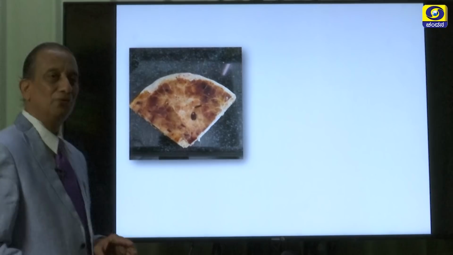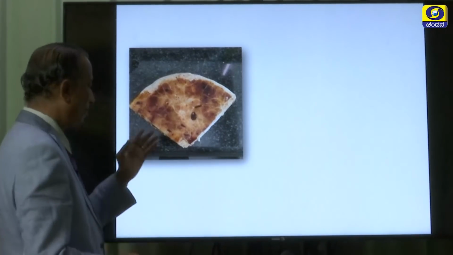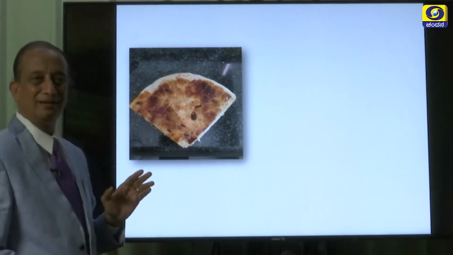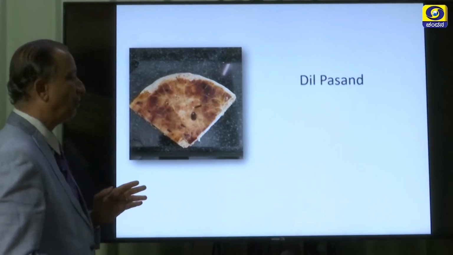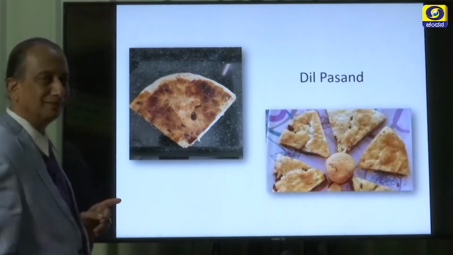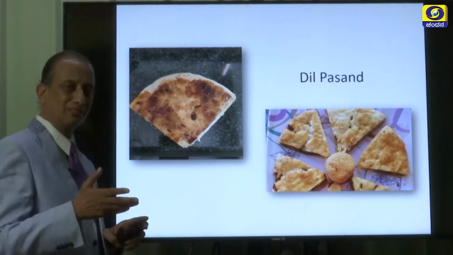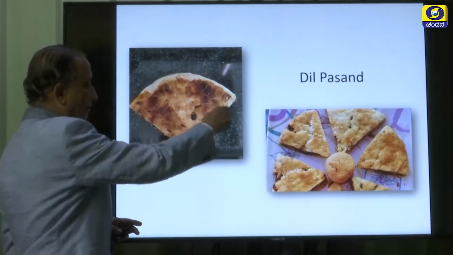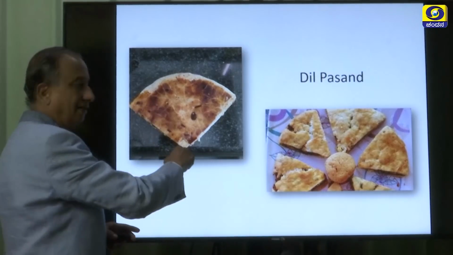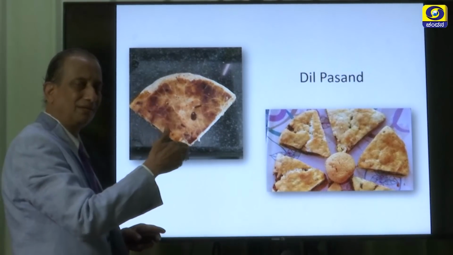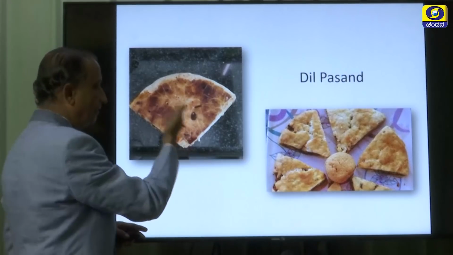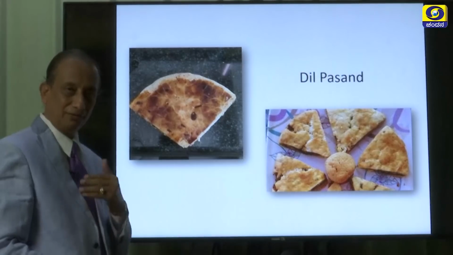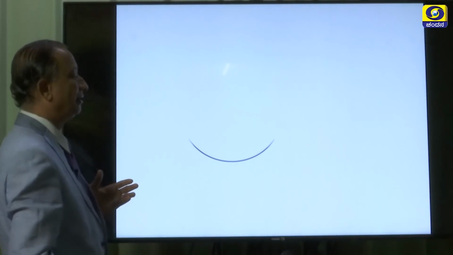Okay. Now, we are seeing one important bakery product. You know, this we have tasted so many times. This is called Dil Pasand. So, this looks like a curve, and here is one radius, this is another radius, and this is something connected to a circle only. Okay. So, this is called a sector of a circle. This kind of shape, wherever you see, is called a sector of a circle.